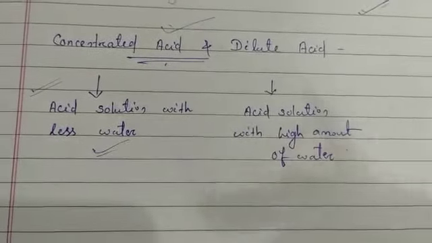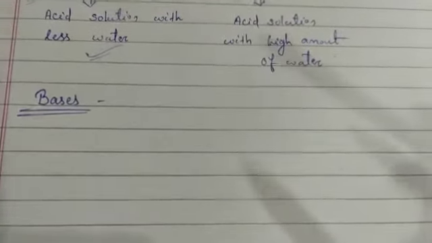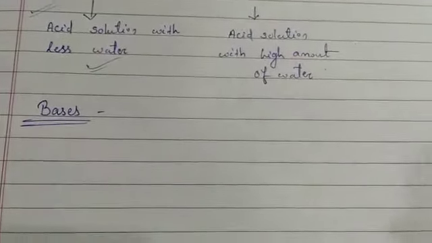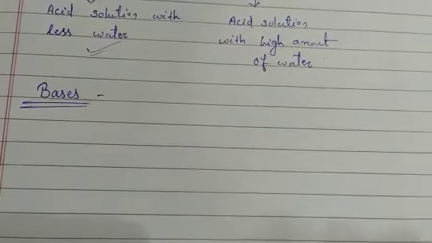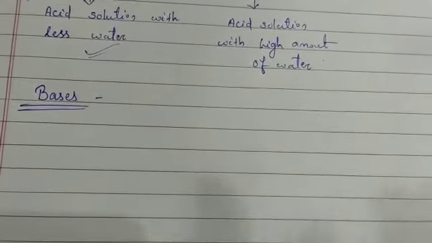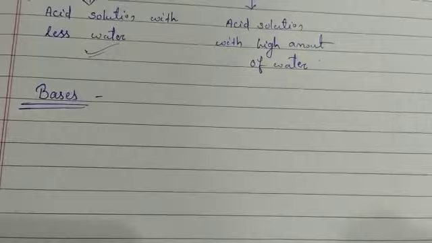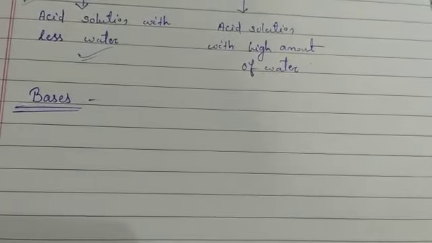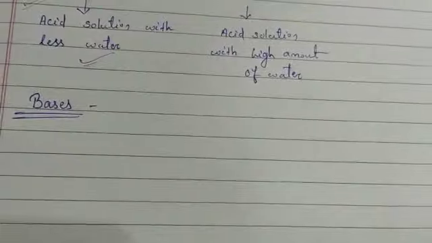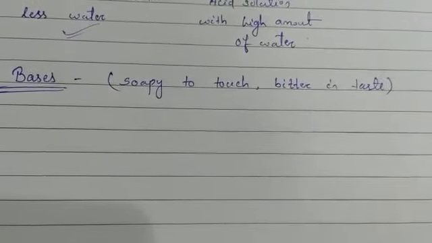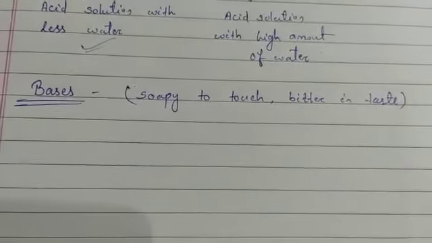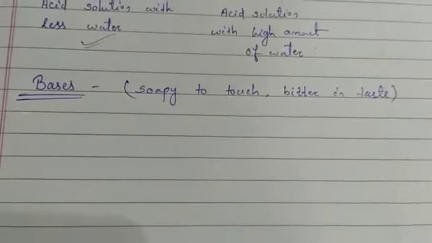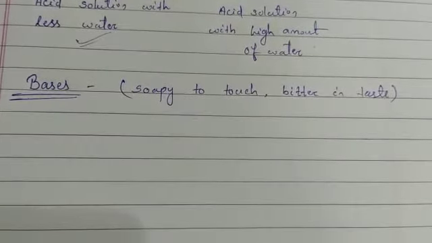Now we will see what bases are. I told you acids are sour in taste; similarly, bases are bitter in taste. Bases are a type of chemical which feels soapy when touched, and they are usually bitter in taste. These are the common characteristics of bases: we can identify that they feel soapy or slippery when touched, and they are usually bitter. Common examples we use in our daily life are baking soda and washing soda. Both are bases, both are bitter in taste, and both are soapy to touch.